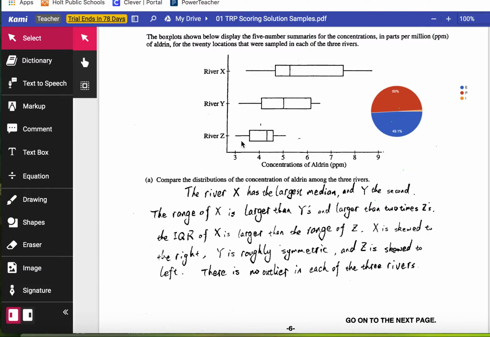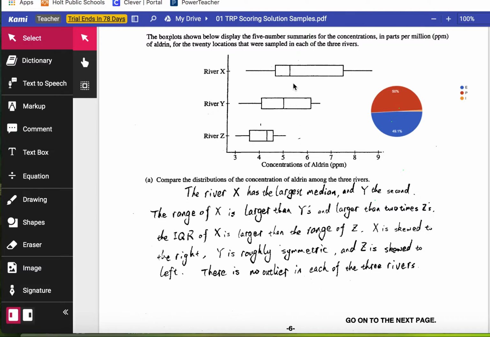With river Z, you can see this is likely, and this student says is skewed. I like the phrase likely. It's likely skewed to the left because you have this longer box here and this longer line here than on the right side. So the fact that this kid said is skewed to the left, it's a little bit strong of a language for my preference, but it does do the job.